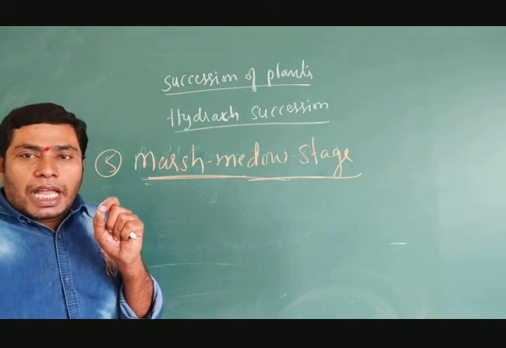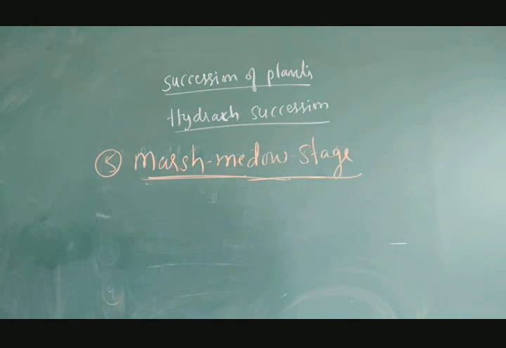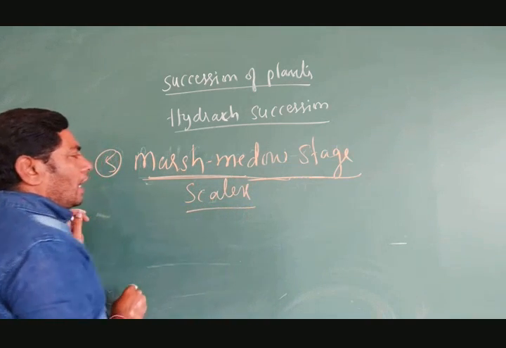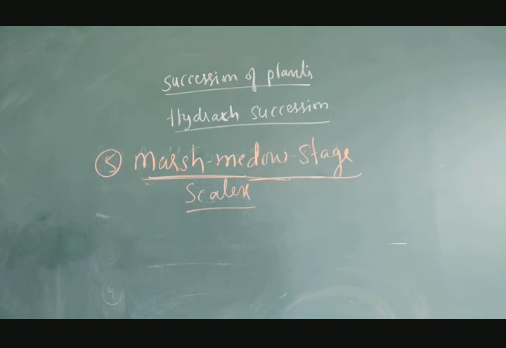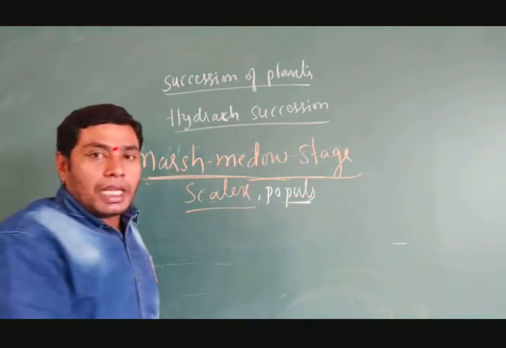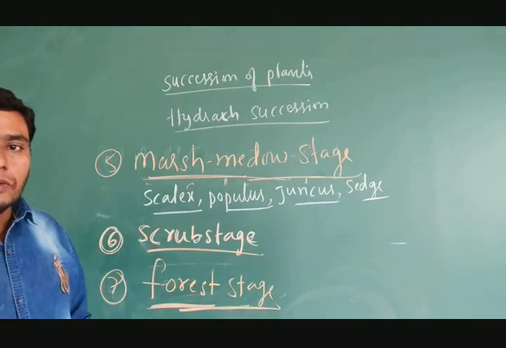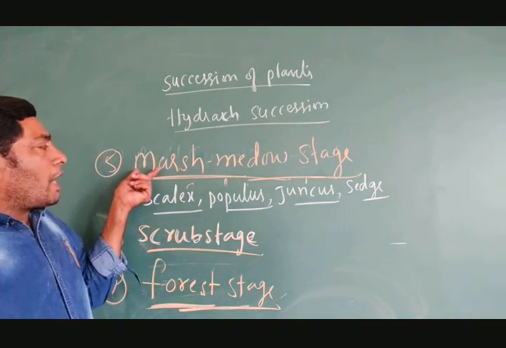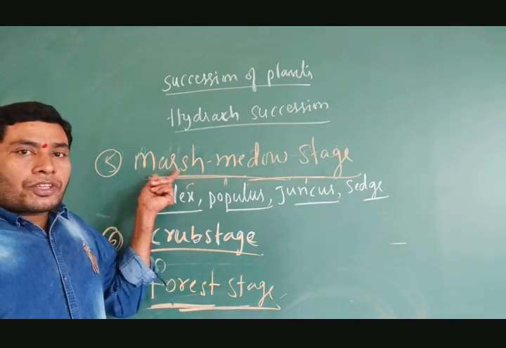The examples of the marsh meadow stage are Carex, the Carex rice plant, and one more, Scirpus. Another example is there. The fifth stage of the plant succession is the marsh meadow stage.